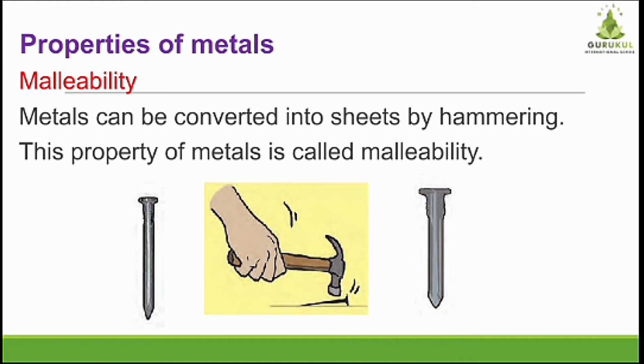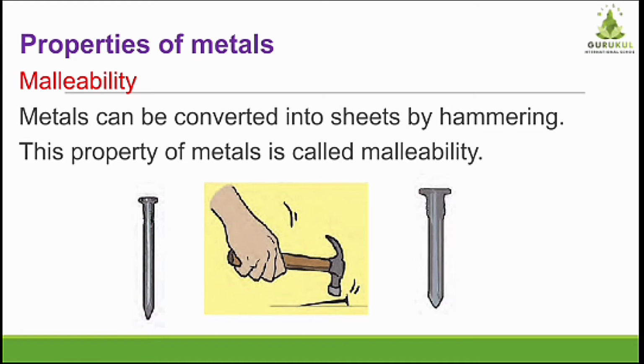But what will happen if I hammer a nail or gold? It will not break down into small pieces, but it will convert into a flat sheet, correct? So if we hammer copper, aluminium or a nail, what will happen? It will convert into a flat thin sheet. So this property is called the malleability property. Metals can be converted into sheets by hammering. This property of metals is called malleability.